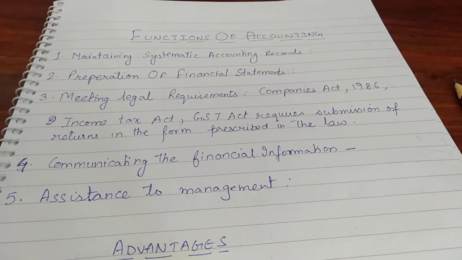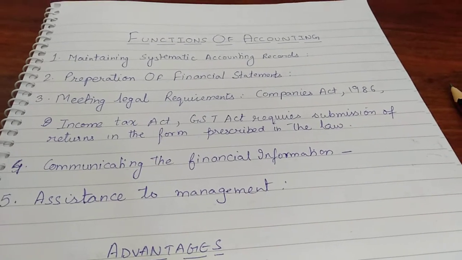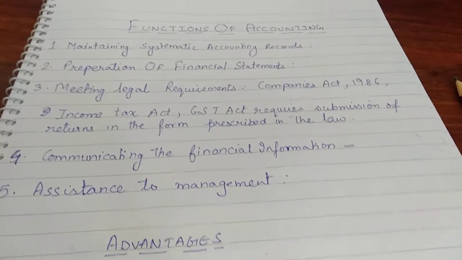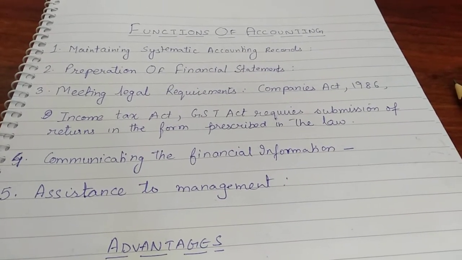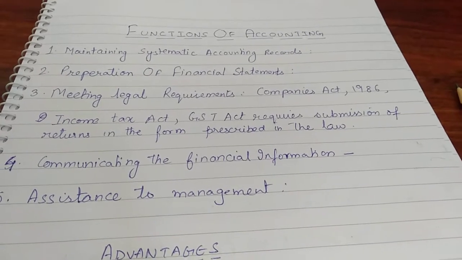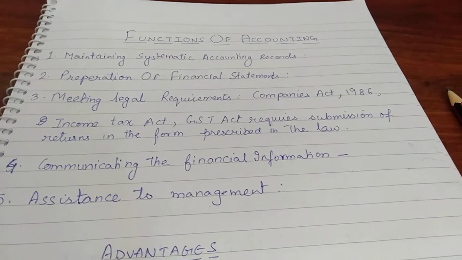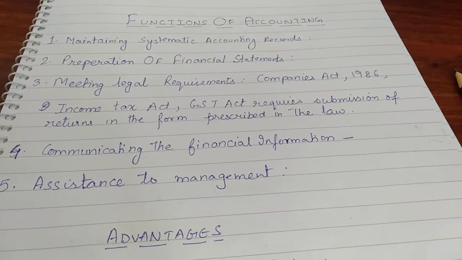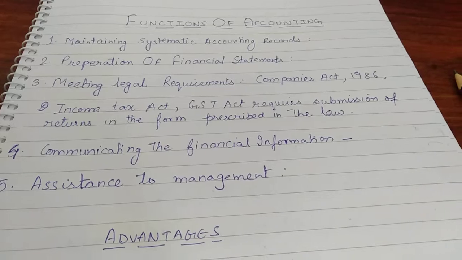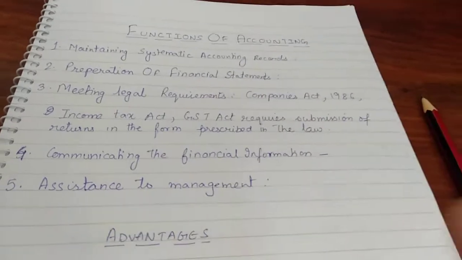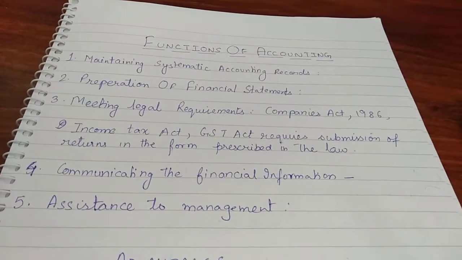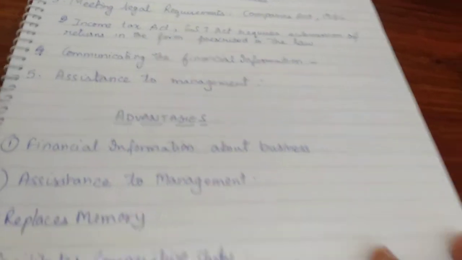They are very much related with your last objectives, but here you have to change your writing style. Your writing style must be according to your question. If I am asking you functions of accounting, then you have to write in a way as you are explaining me functions. And when I ask you objectives of accounting, then you have to write in a sense that these are the aims of accounting. That is objectives. Slight difference in writing pattern only.